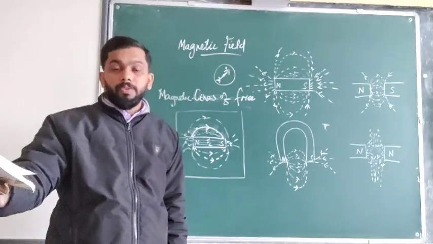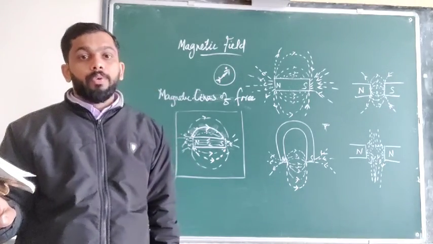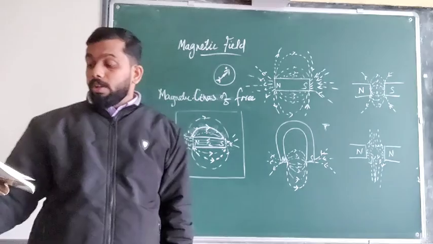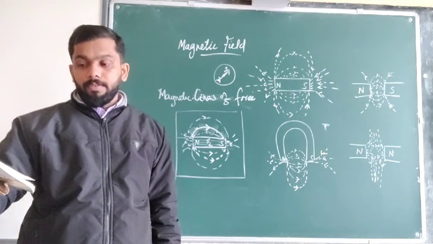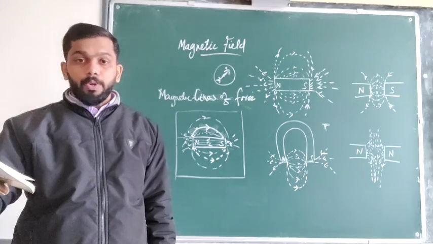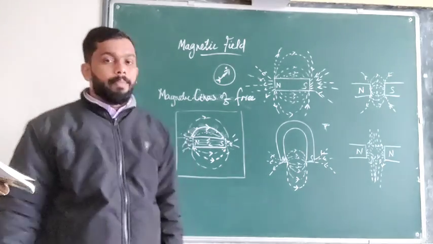Activities 6 and 7 are also very, very important. What you have to do is write these 5 properties on a white paper and learn them. Now the last portion today is Earth as a magnet.